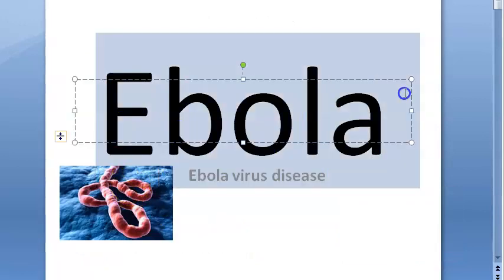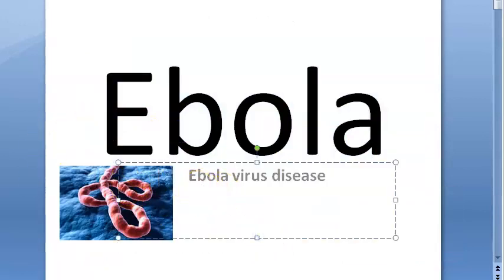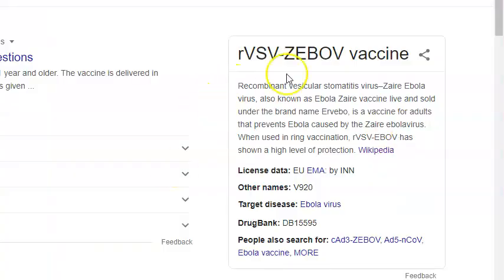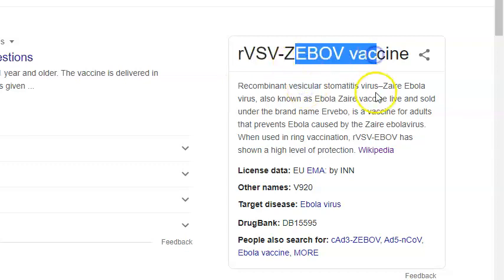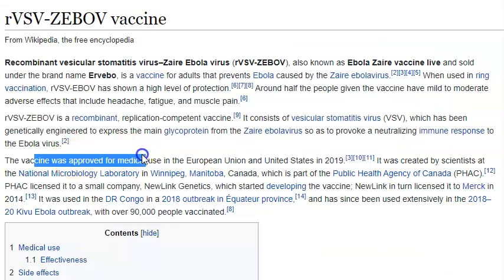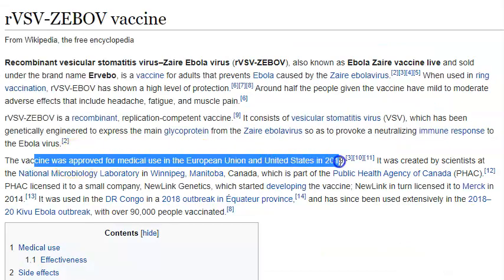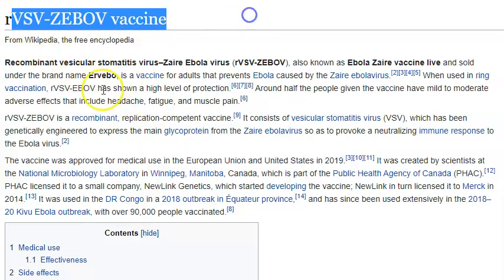Guys, in this video, we want to look at Ebola. Basically, before we go into that, just note that there is a vaccine for Ebola now from 2019. That is the ZEBOV vaccine, Zaire Ebola virus. There is a vaccine now. The vaccine was approved for medical use in 2019, guys. So just note that there is a vaccine.